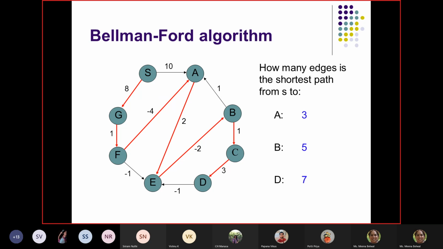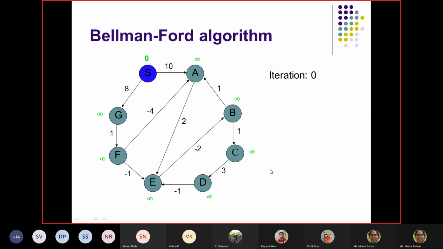So what is the observation? To make that observation, we first found out how many edges the shortest path is from S to A, and we found that was 3 edges. From S to B was 5 edges, and S to D was 7 edges. When we work out with the algorithm, that is what we get also, right? So in iteration 7, we find that D and all other nodes have the correct distance and path.